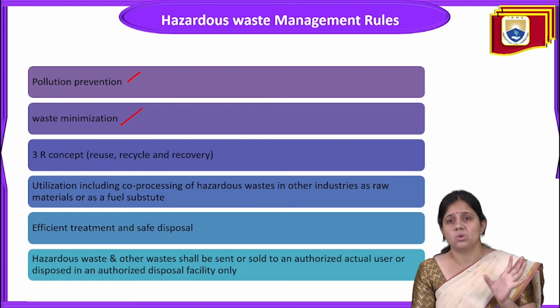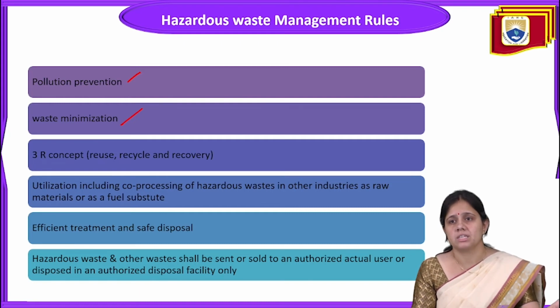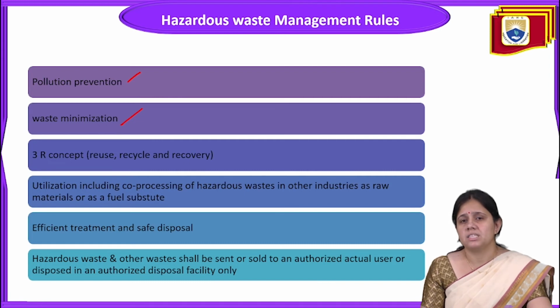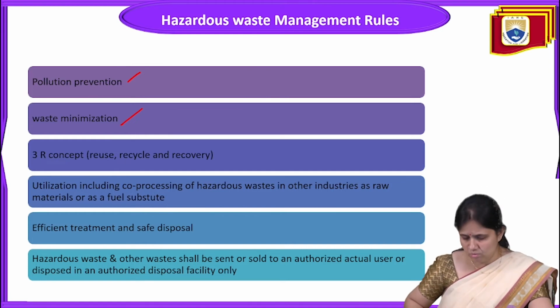Utilization of the waste, including co-processing of hazardous waste in other industries as raw material or as a fuel substitute. Next is efficient treatment and safe disposal of hazardous waste. Hazardous waste and other waste shall be sent or sold to an authorized actual user or disposed in an authorized disposal facility. That is why this hazardous waste management rule has been made.